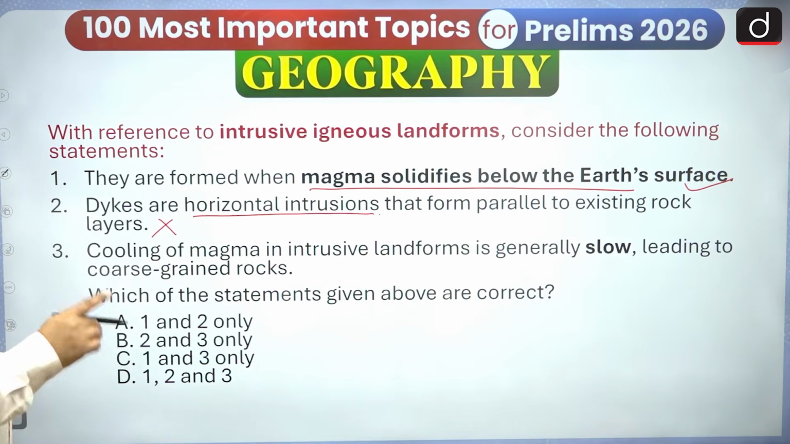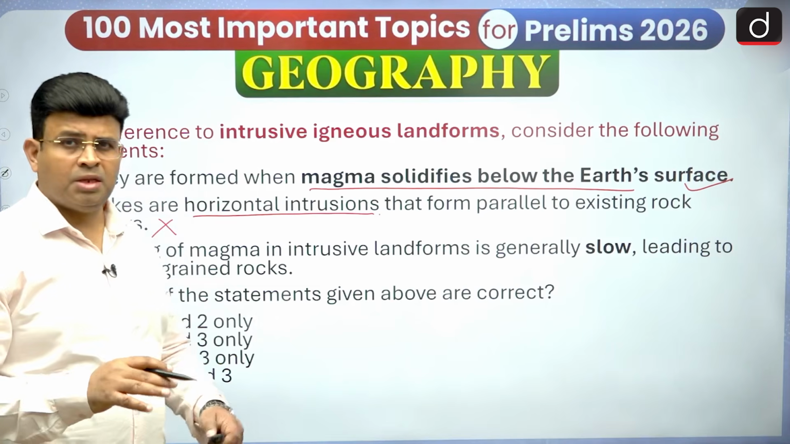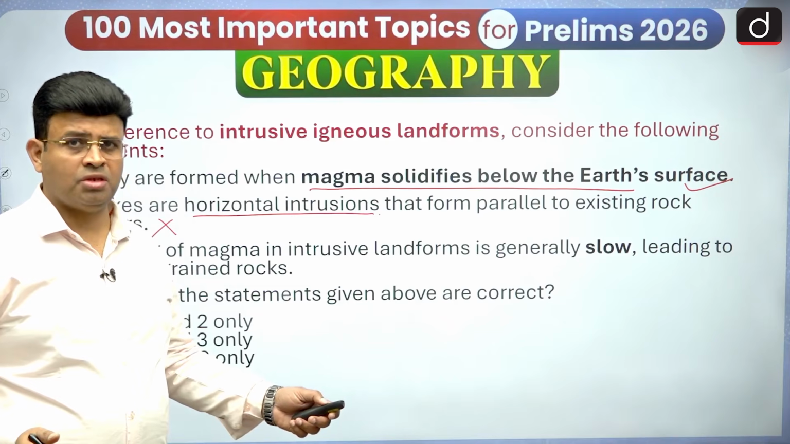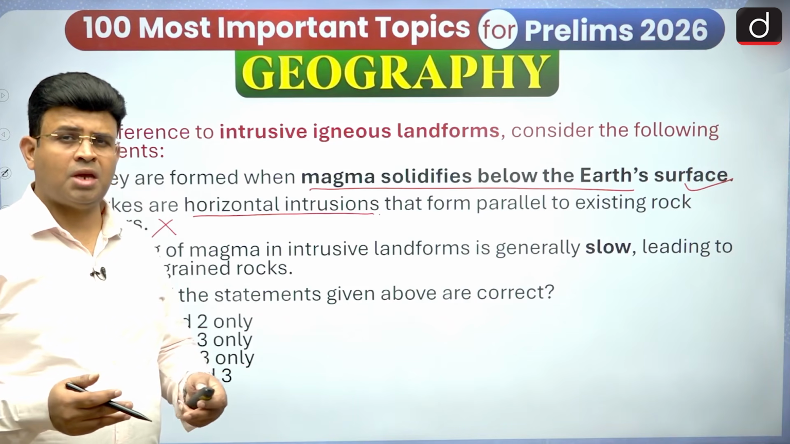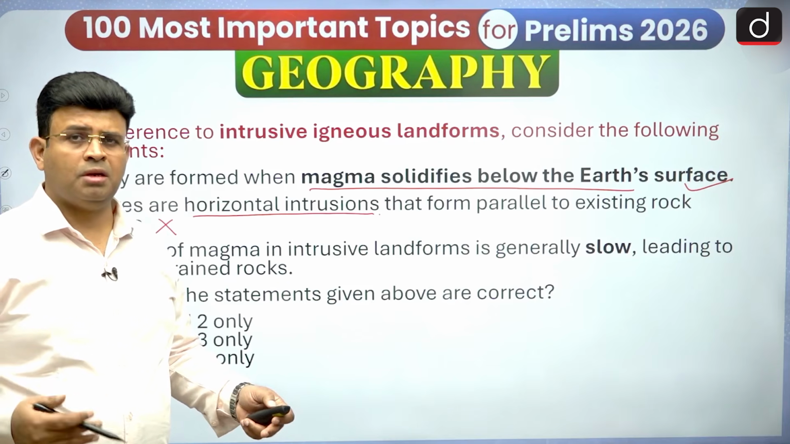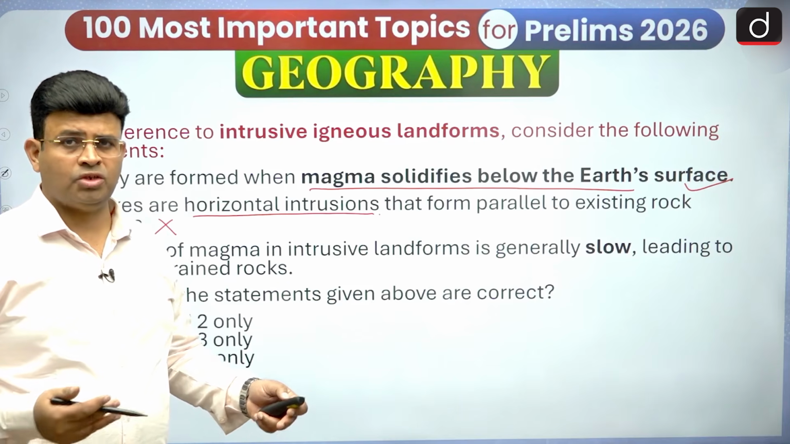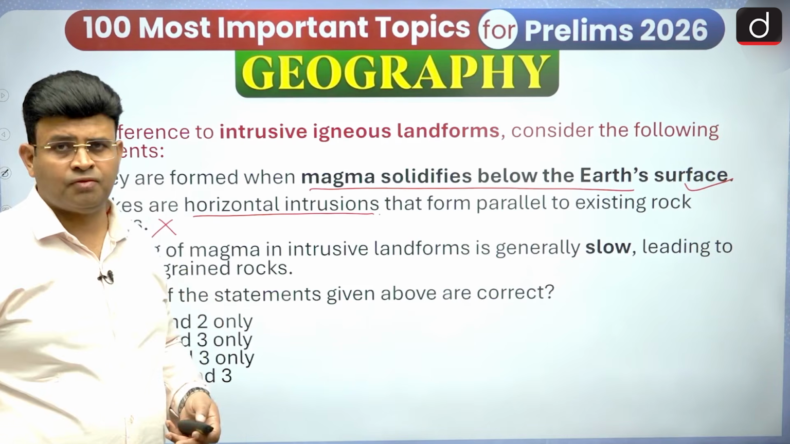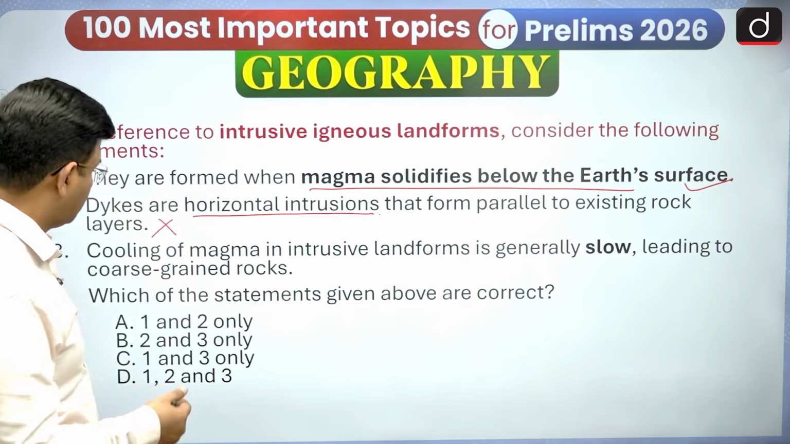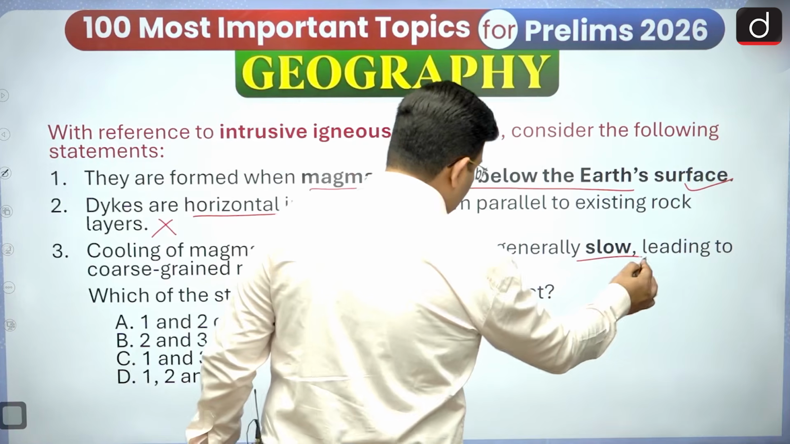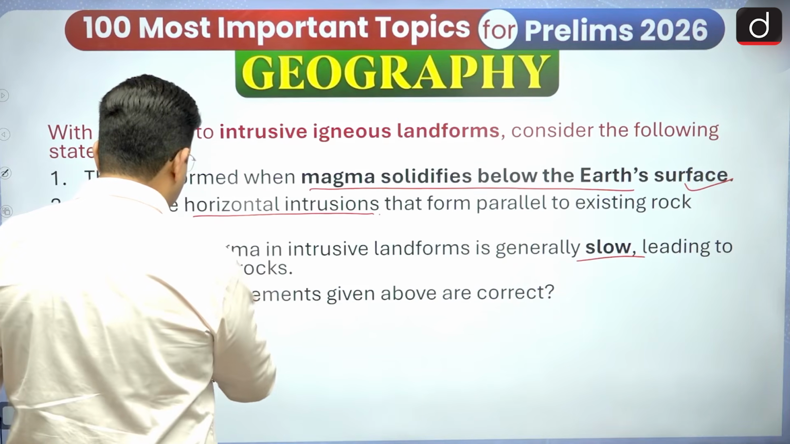Cooling of magma in intrusive landforms is generally slow. Yes, below the Earth's surface the magma temperature is around 1100 degrees Celsius and the surrounding temperature is about 1000 degrees. So it takes time to cool slowly, millions of years for solidification and cooling. So it is very slow. Because of that, crystallization and grain formation occur, leading to coarse-grained rocks.